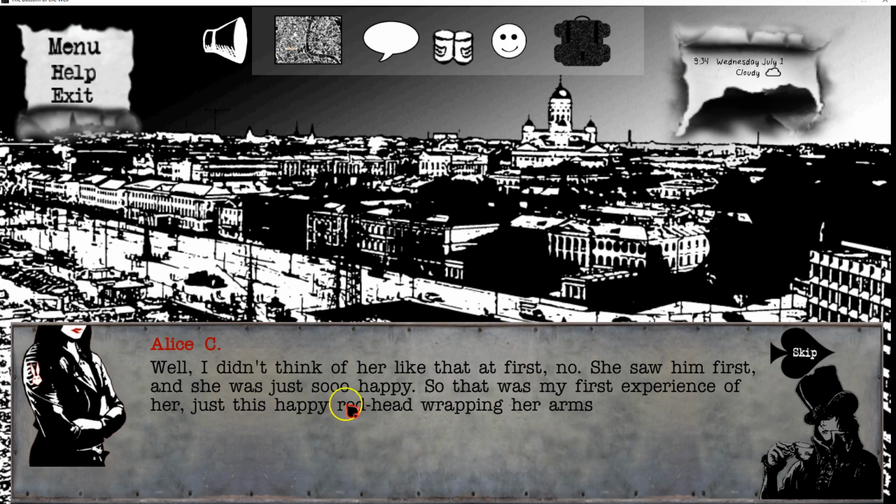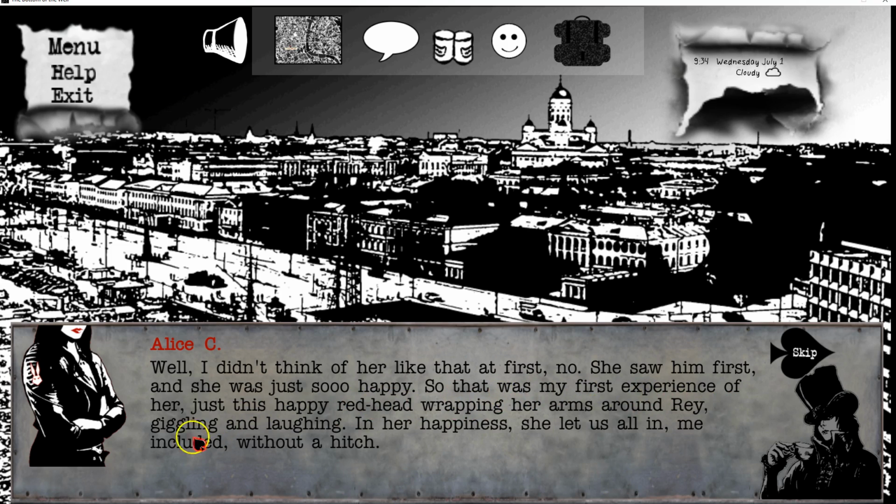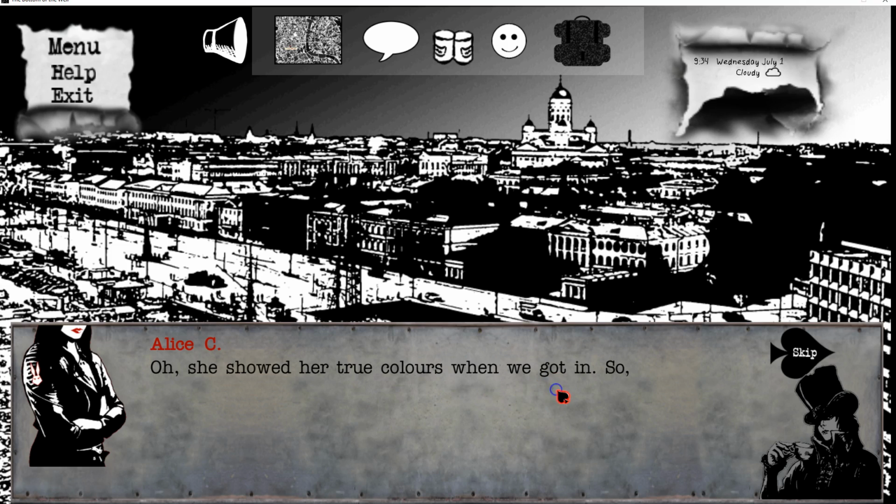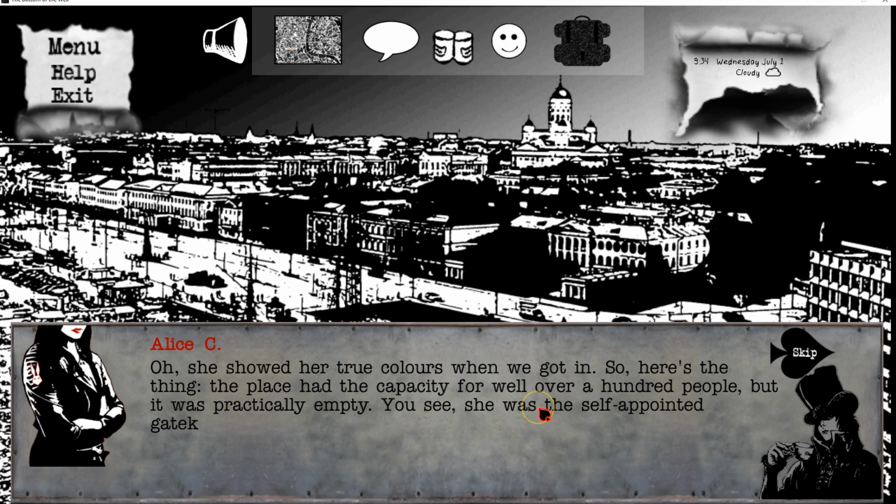She saw him first, and she was just so happy. So that was my first experience of her, just this happy redhead wrapping her arms around Ray, giggling and laughing. In her happiness, she let us all in, me included, without a hitch. That doesn't sound very bitchy to me. Oh, she showed her true colors when we got in. So here's the thing. The place had the capacity for well over 100 people, but it was practically empty. You see, she was a self-appointed gatekeeper, keeping anyone and everyone she didn't like the look of outside.